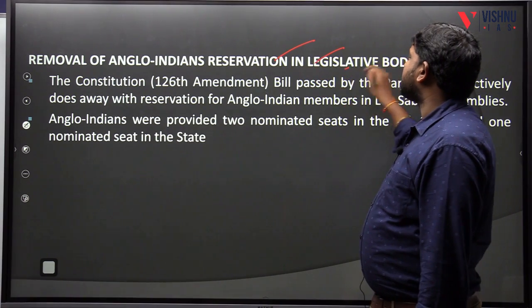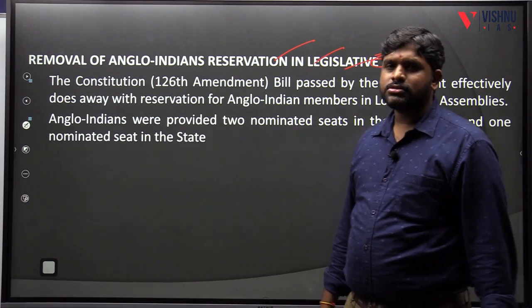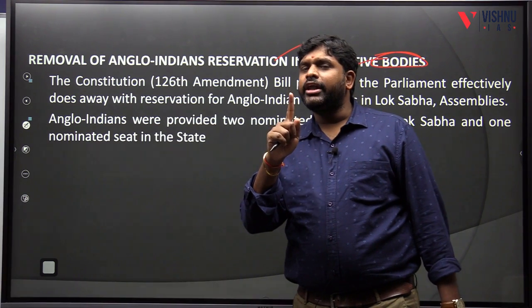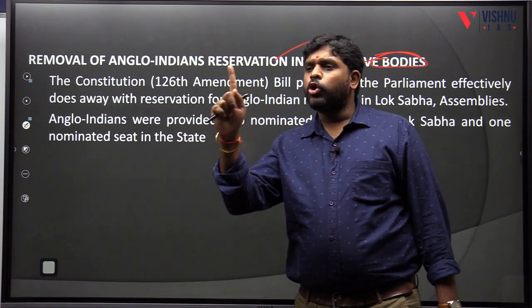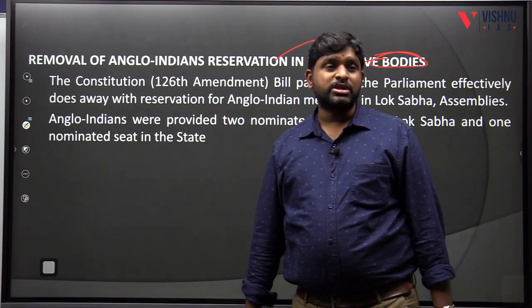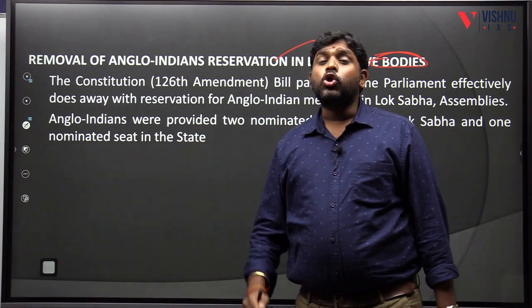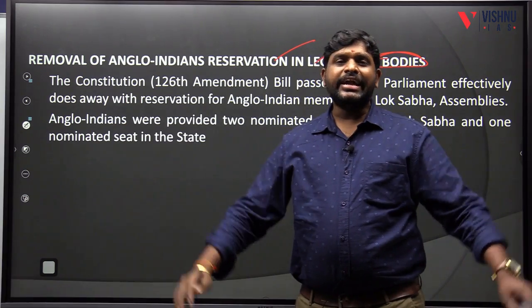Removal of Anglo-Indians representation in legislative bodies. Anglo-Indians were being represented. One Anglo-Indian was being represented in the legislative assemblies and 2 Anglo-Indians were being represented in the Lok Sabha. Now it is ended.